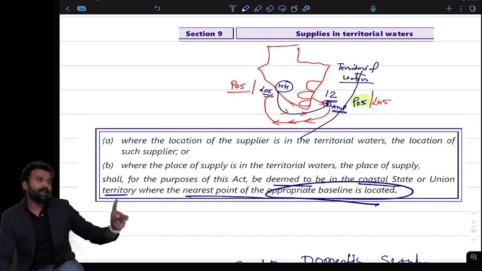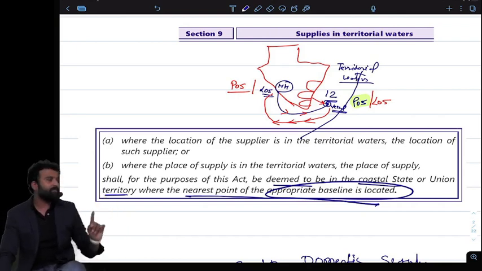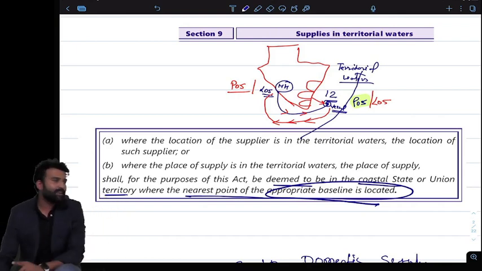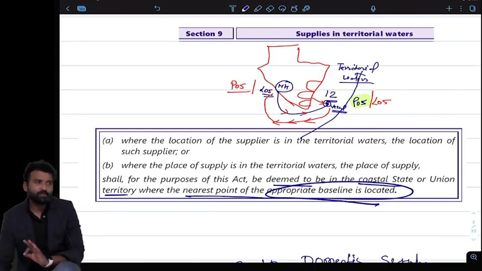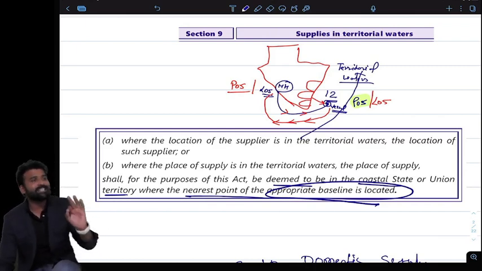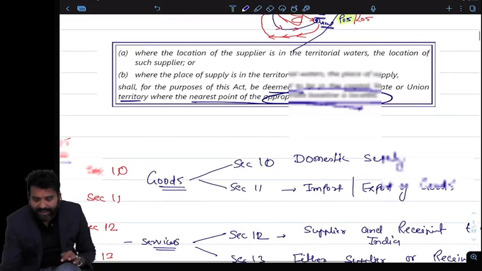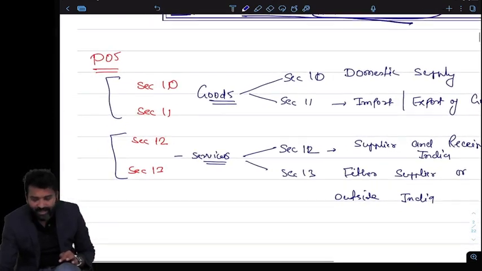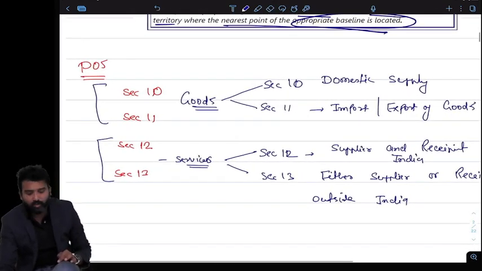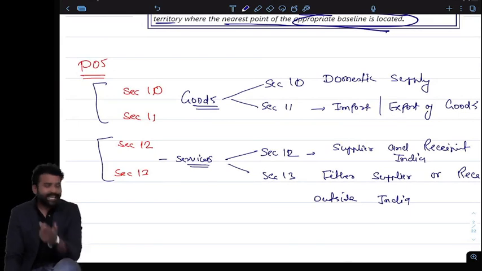Whenever I am supplying goods in the waters, we have to look at the nearest baseline from that water. That is the place of supply. That will be treated as the consumer state. Okay, got it? Section number 9, clear. Now, we have sections 10, 11, 12 and 13 that actually talk about the place of supply.